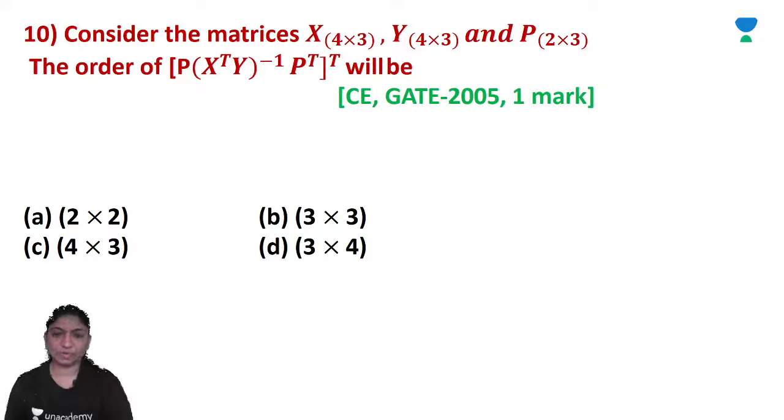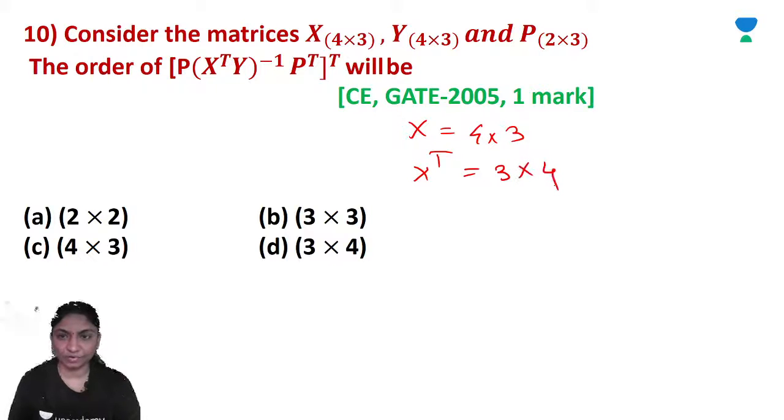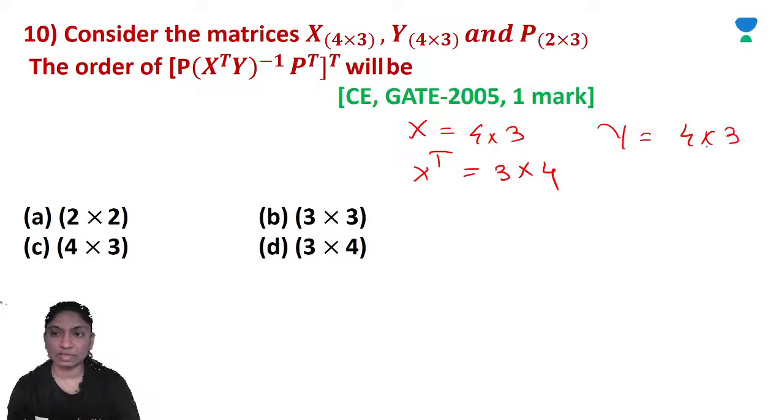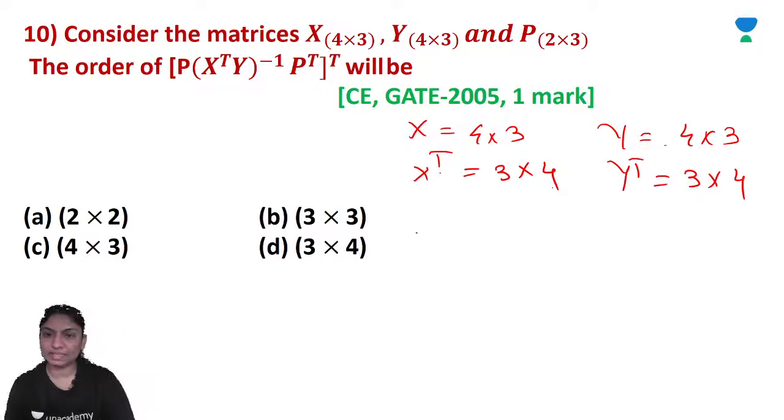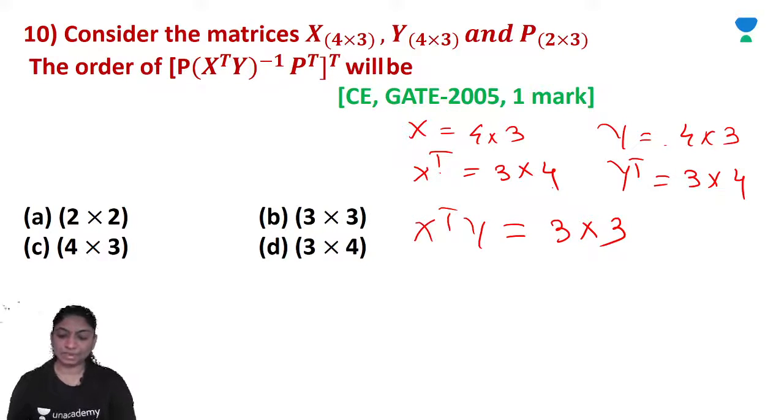See, X is a 4 by 3 order matrix, right? So X transpose is 3 by 4 order. Y is here 4 by 3. So X transpose into Y is 3 by 4 into 4 by 3. It means it is a 3 by 3 matrix, right?